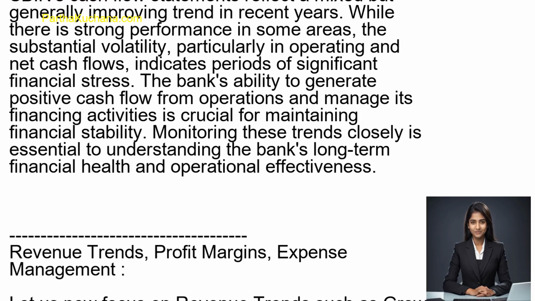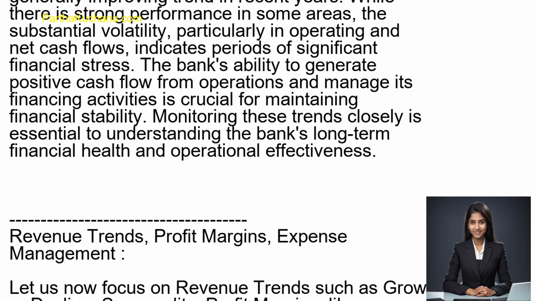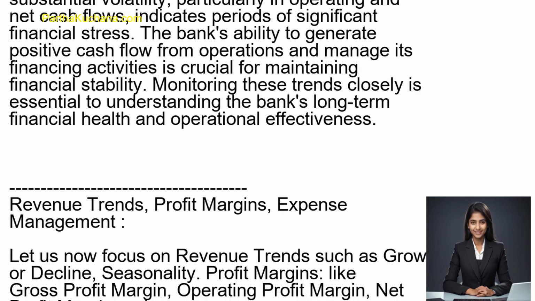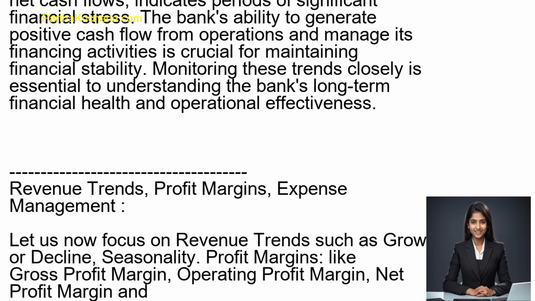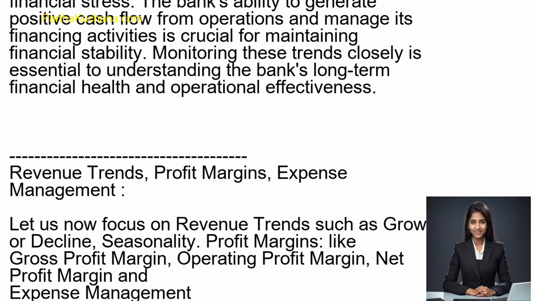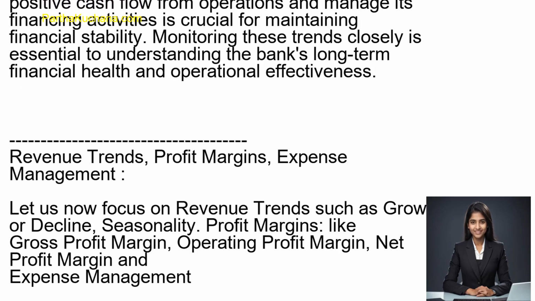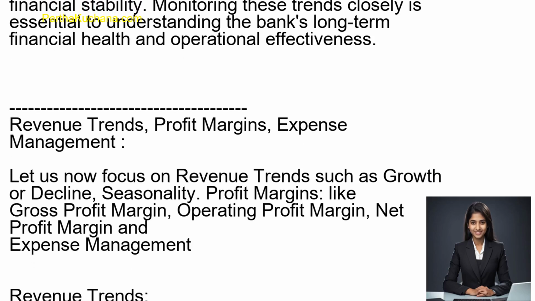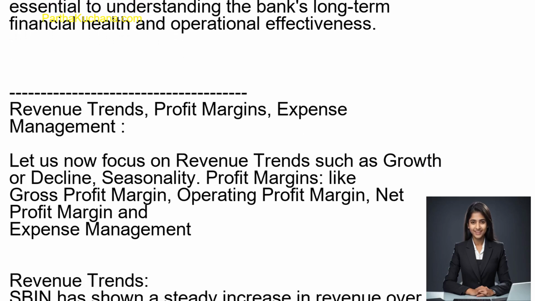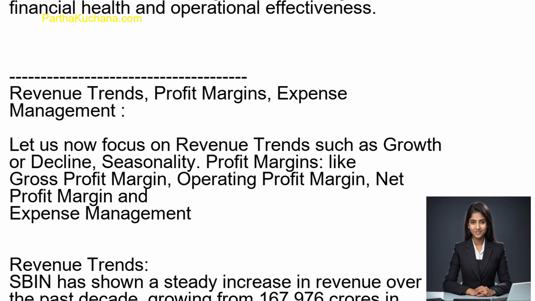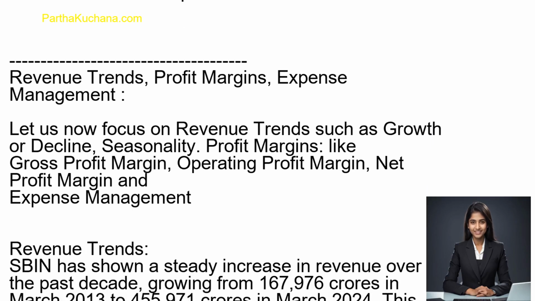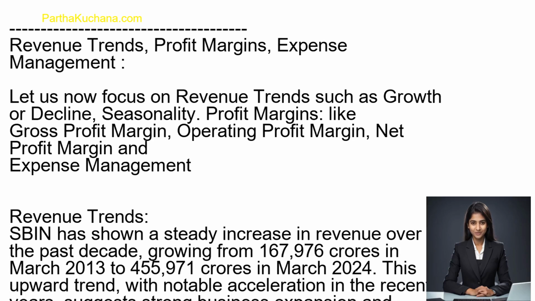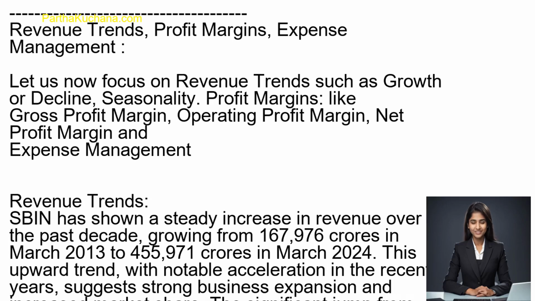Conclusion. SBIN's cash flow statements reflect a mixed but generally improving trend in recent years. While there is strong performance in some areas, the substantial volatility, particularly in operating and net cash flows, indicates periods of significant financial stress. The bank's ability to generate positive cash flow from operations and manage its financing activities is crucial for maintaining financial stability. Monitoring these trends closely is essential to understanding the bank's long-term financial health and operational effectiveness.